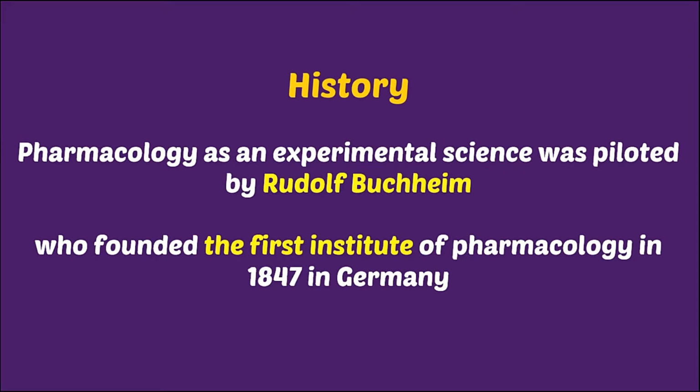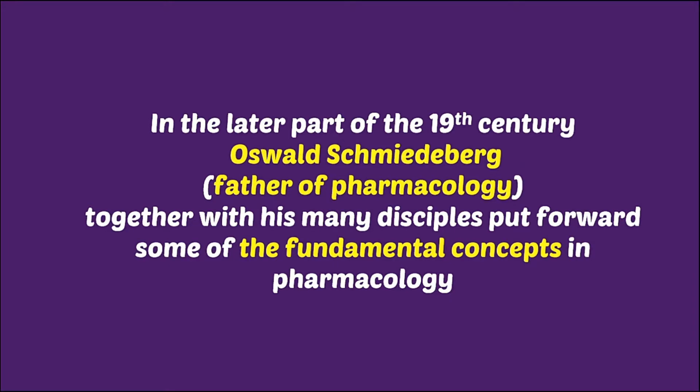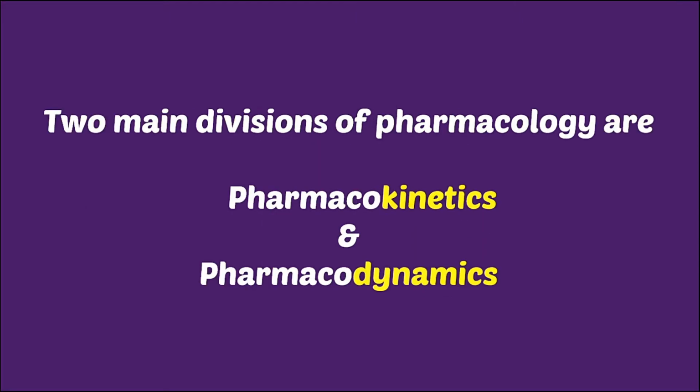Following this, in the later part of the 19th century, Oswald Schmiedeberg, who is also known as the father of pharmacology, started working on this. Oswald Schmiedeberg, with some of his disciples, put forward some of the fundamental concepts of pharmacology. The two main divisions of pharmacology are pharmacokinetics and pharmacodynamics.